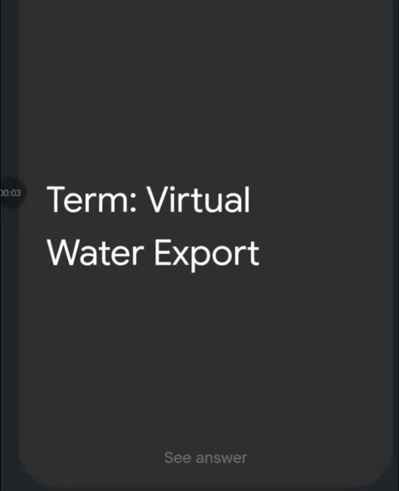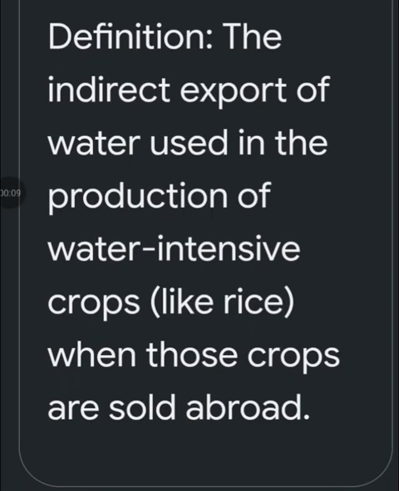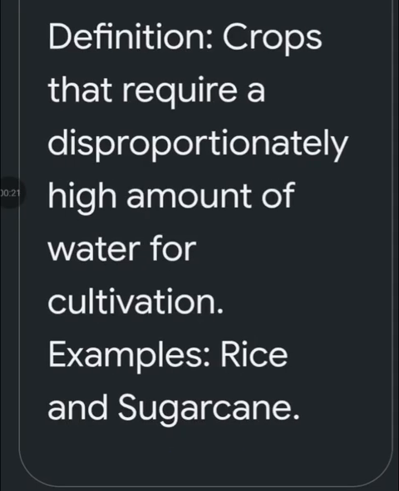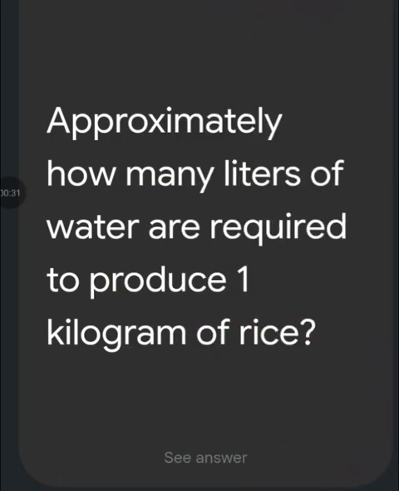Economics important questions. First is, what do you mean by the term virtual water export? The indirect export of water used in the production of water intensive crops like rice when those crops are sold abroad. Concept: water guzzling crops. Crops that require a disproportionately high amount of water for cultivation. For example, rice and sugarcane.